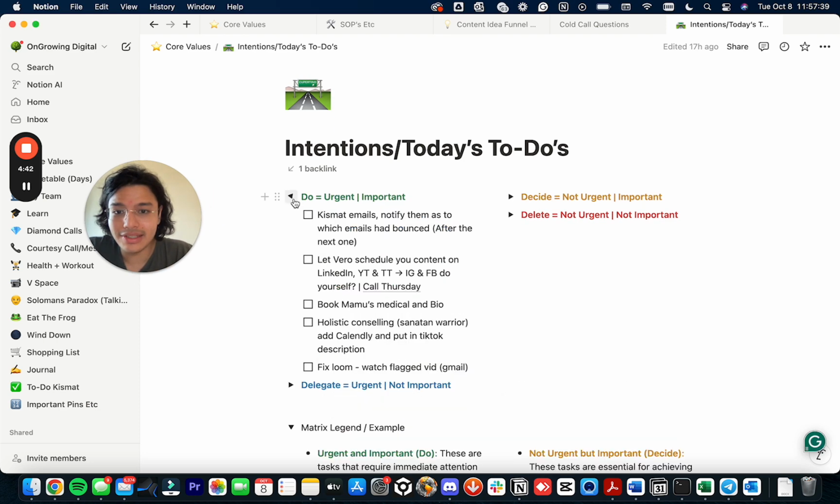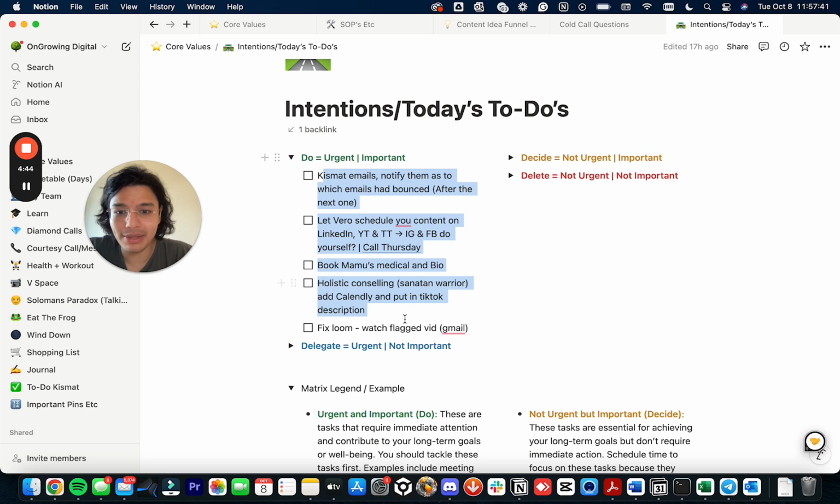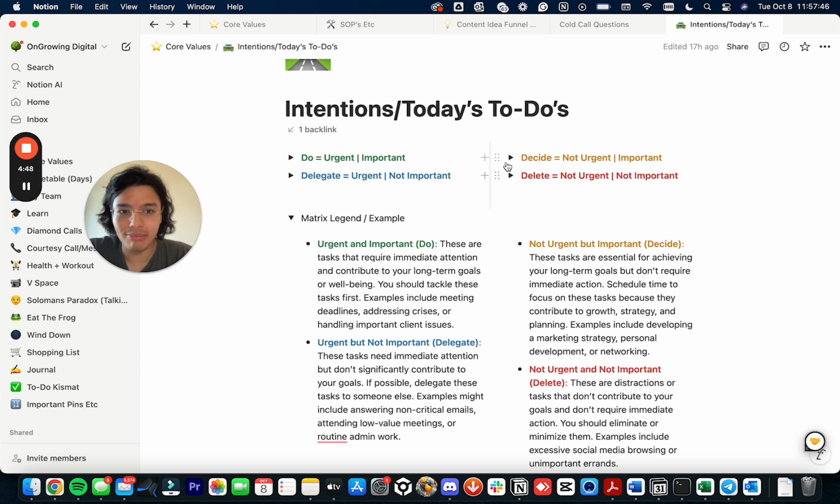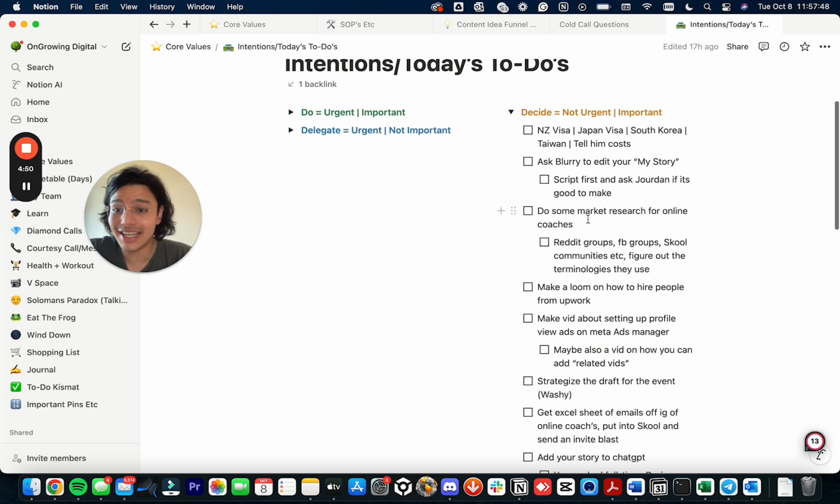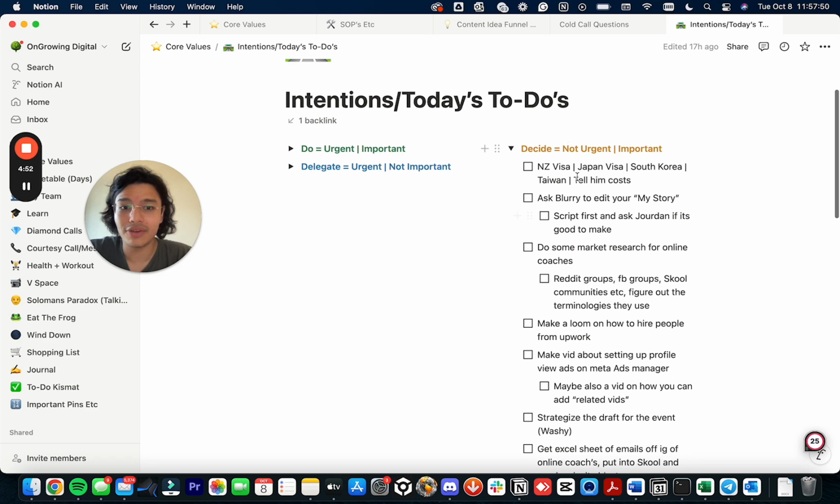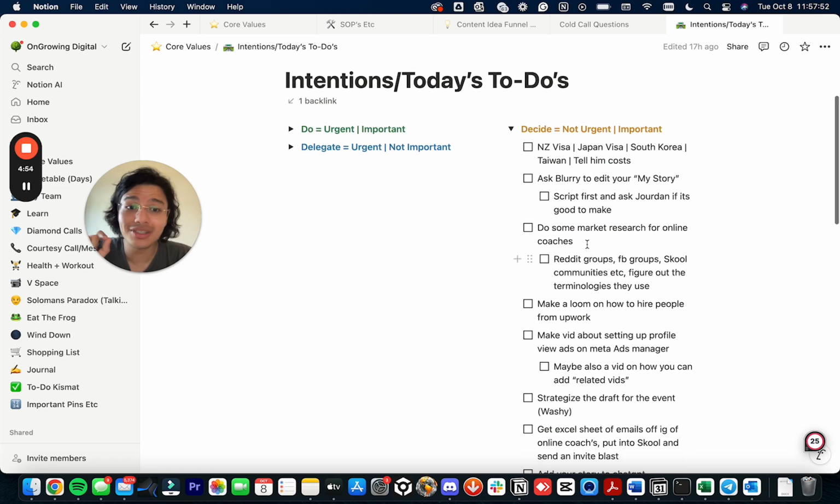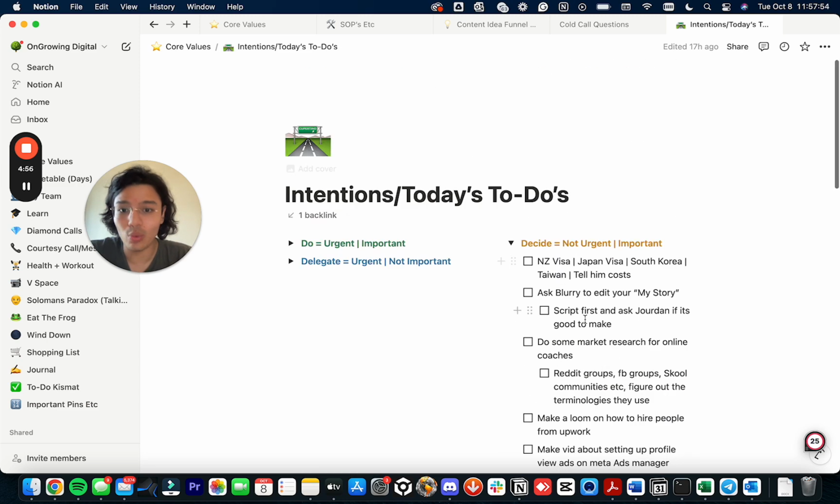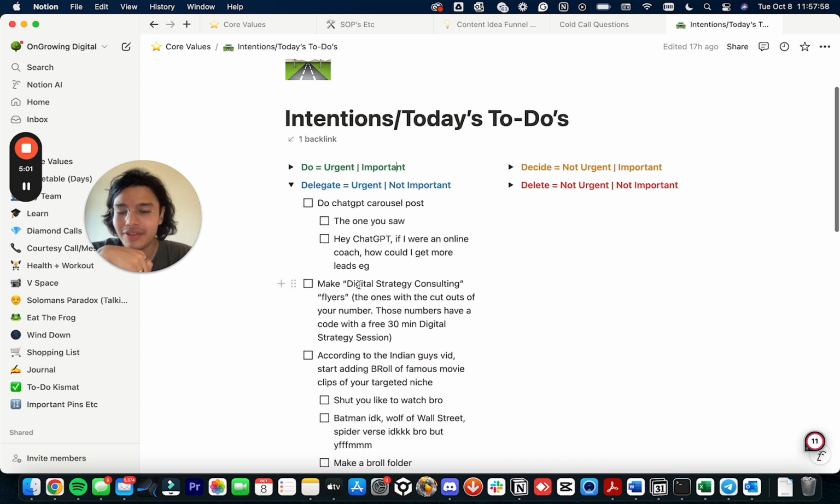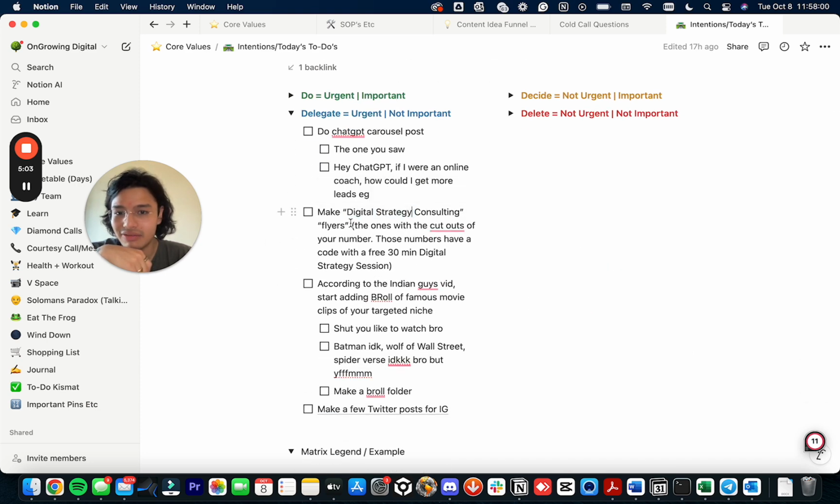So I just have things that I need to do ASAP, right? I have to do it. So today I have to get these done. Decide, I set a time and a date for it. So for example, every Wednesday and Thursday, I go through these, right? Once I've finished the do's, right? And then delegate are things like making flyers.